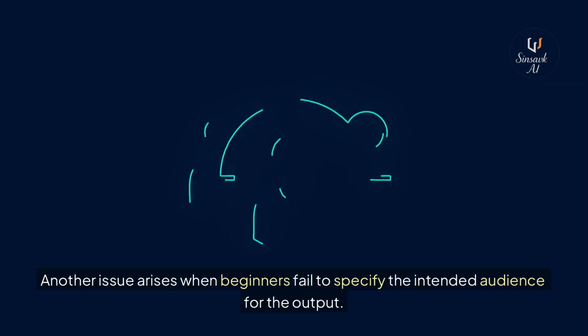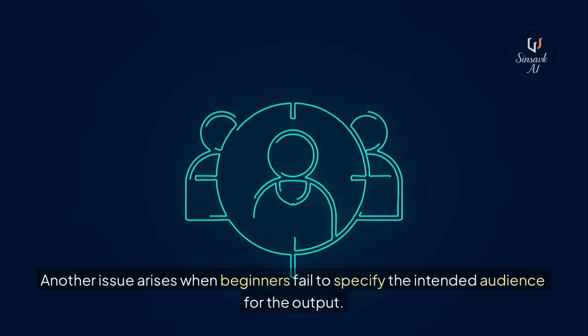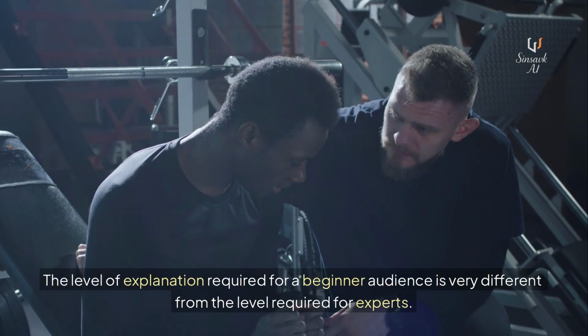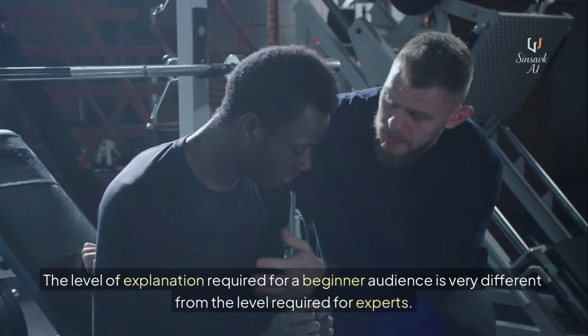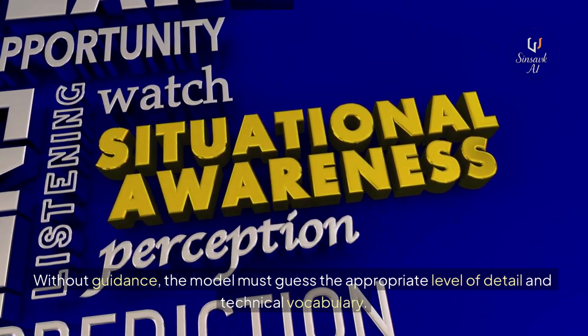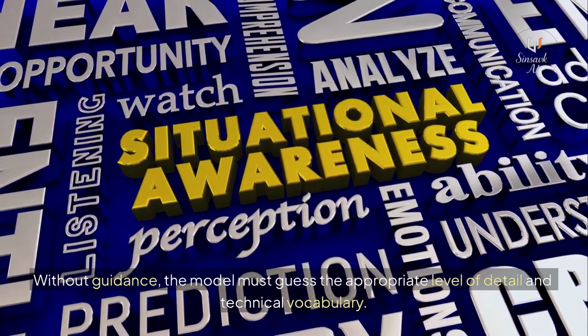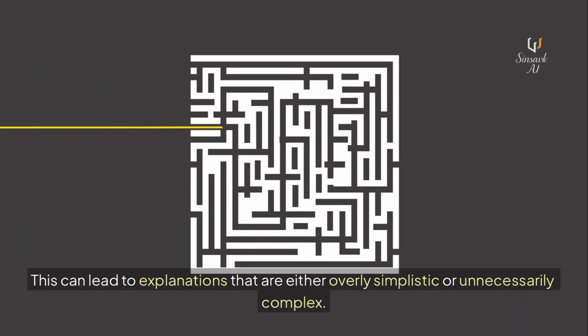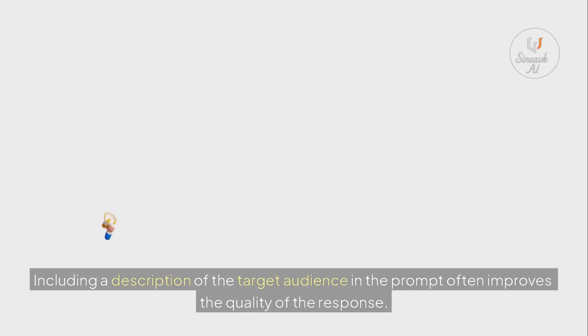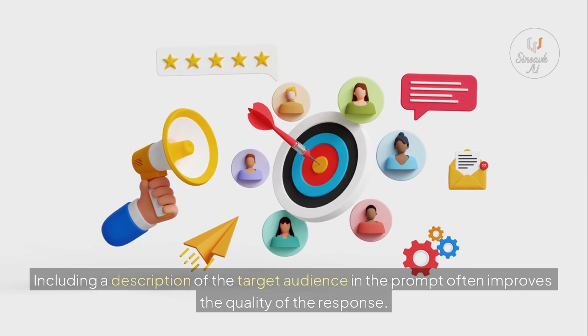Another issue arises when beginners fail to specify the intended audience for the output. The level of explanation required for a beginner audience is very different from the level required for experts. Without guidance, the model must guess the appropriate level of detail and technical vocabulary. This can lead to explanations that are either overly simplistic or unnecessarily complex. Including a description of the target audience in the prompt often improves the quality of the response.